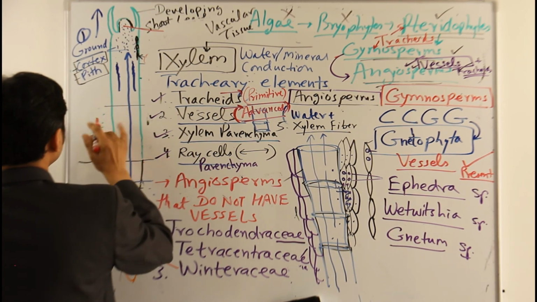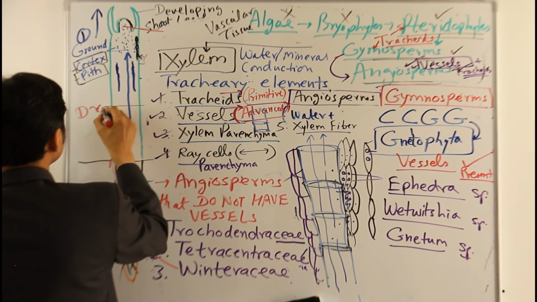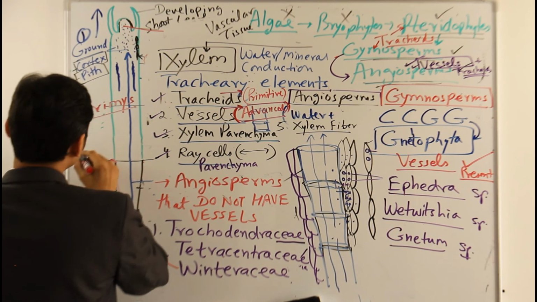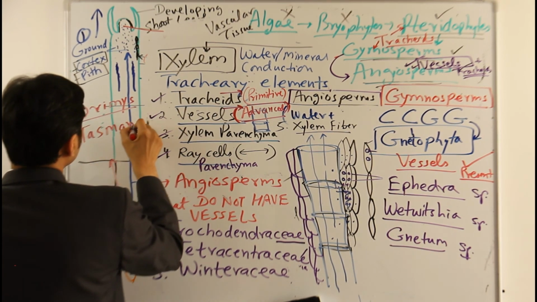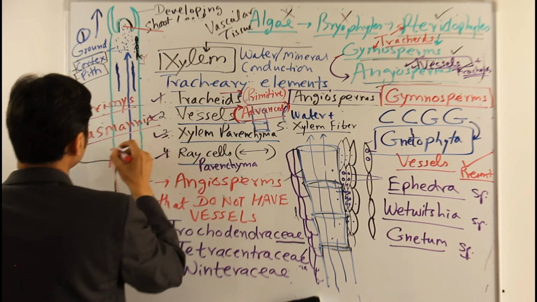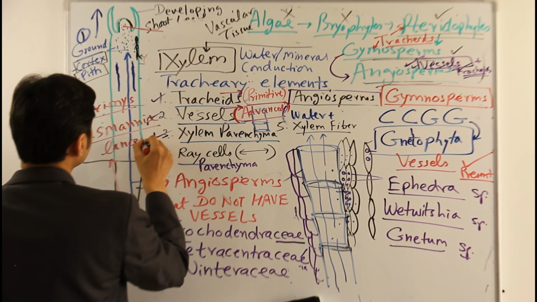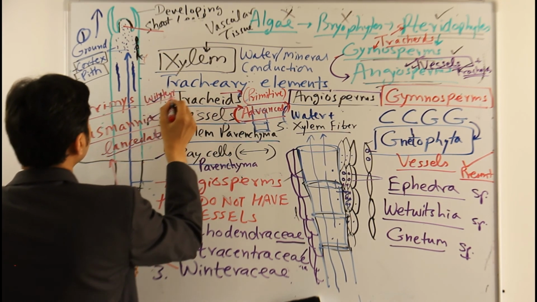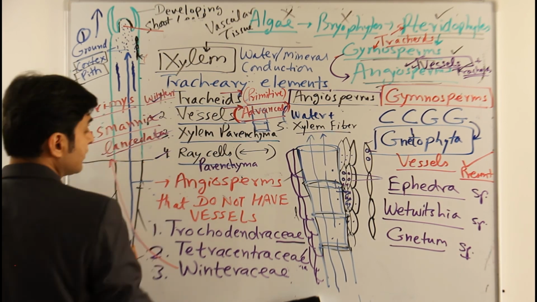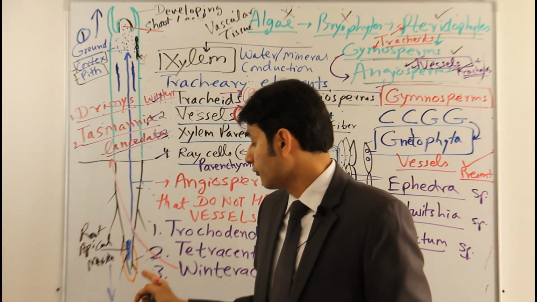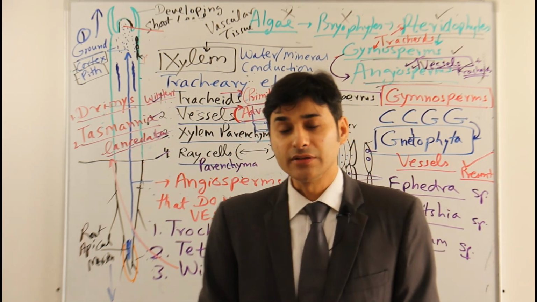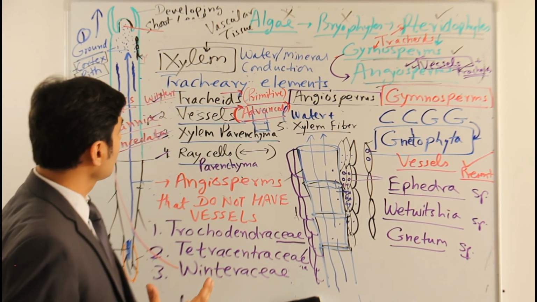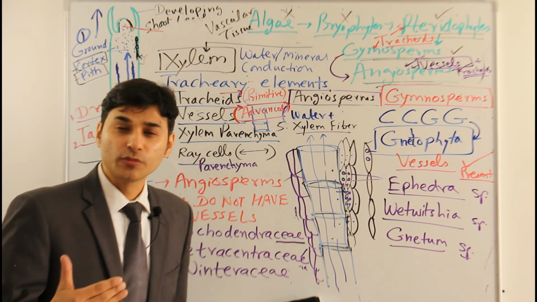Okay, Drimys winteri, this one, and Tasmannia lanceolata. This is the second species, lanceolata. Drimys winteri. Yeah. So these are the 2 genera of the angiosperms of the Winteraceae family, and 3 plant families. So this is how we basically finish the vessels or the xylem elements in the angiosperms.